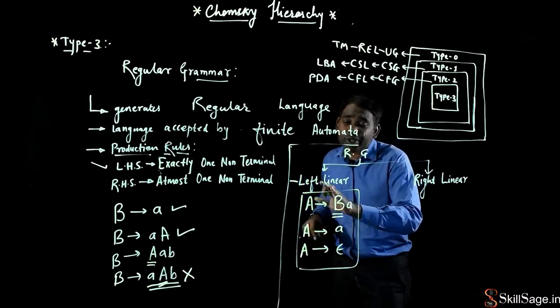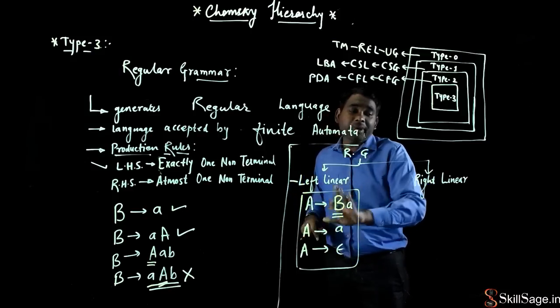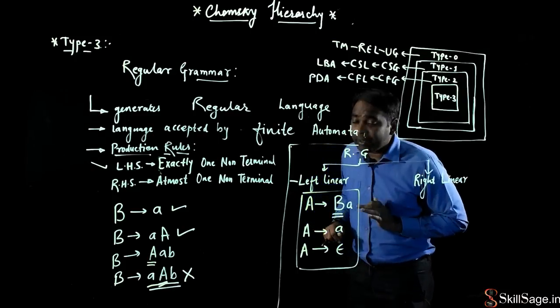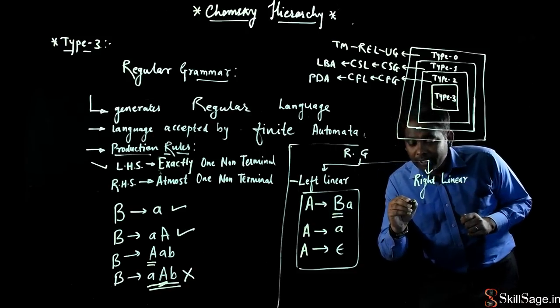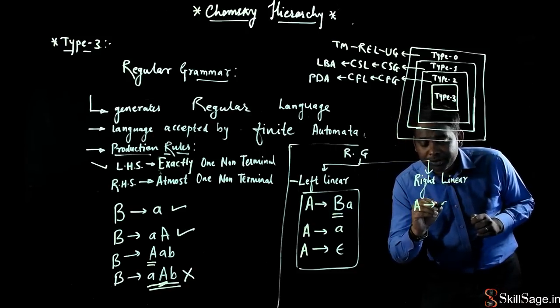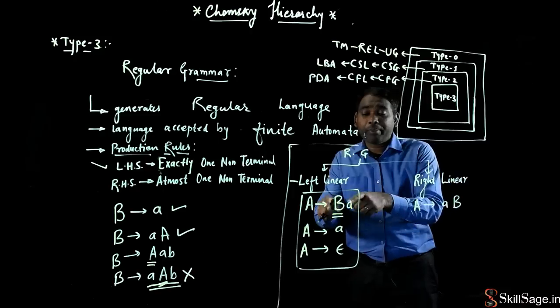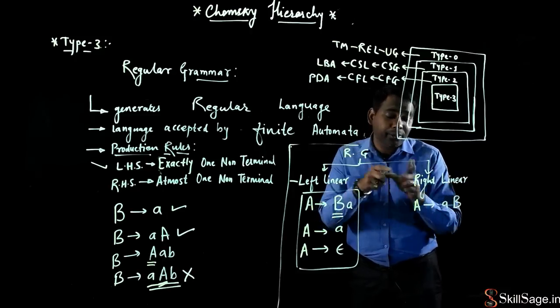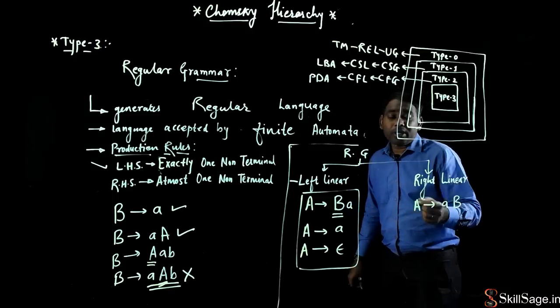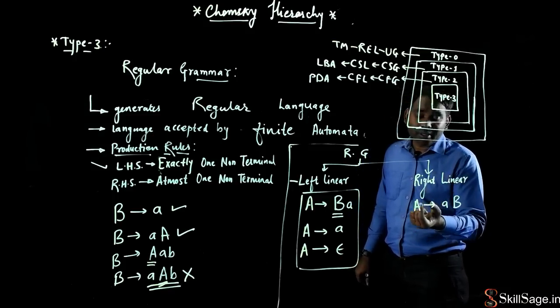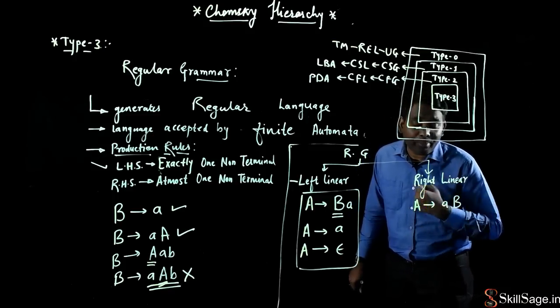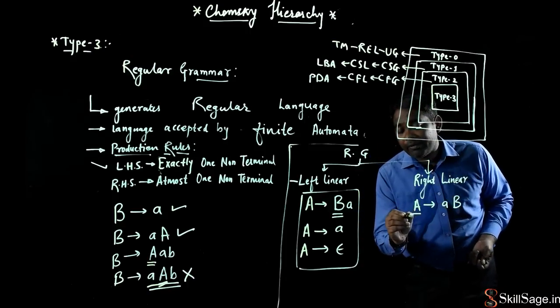Right. So what is the difference between left linear regular grammar and right linear regular grammar here? If A produces small a and B, I have swapped the position of this B from here to here. So here A derives small a B. Again, left hand side में कितना है?